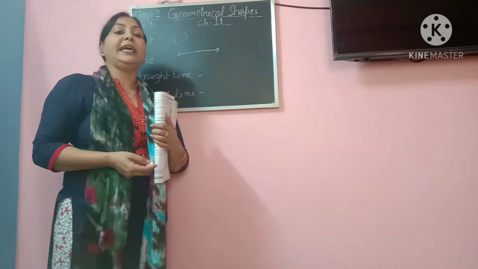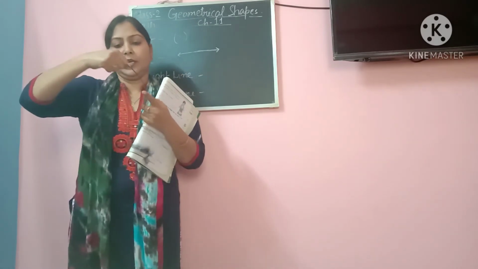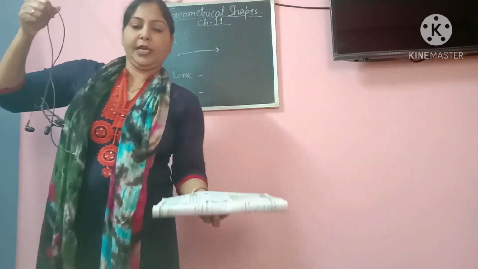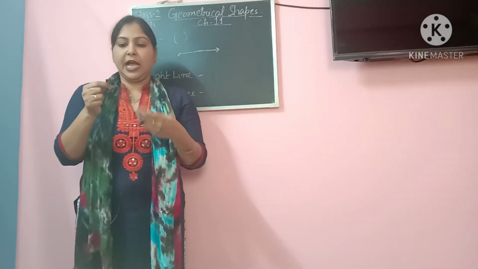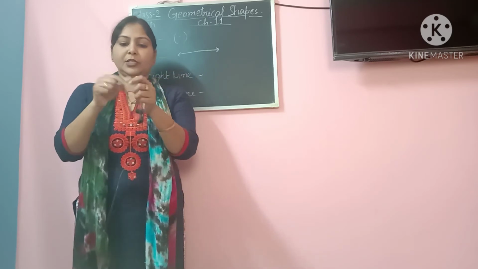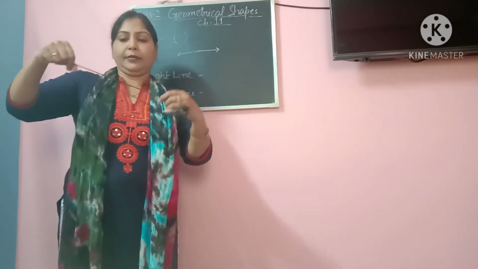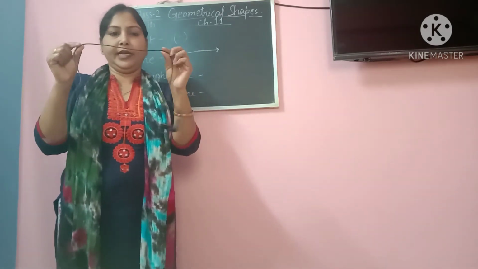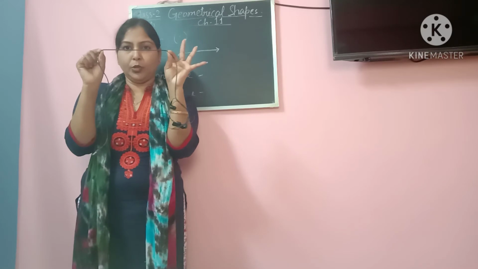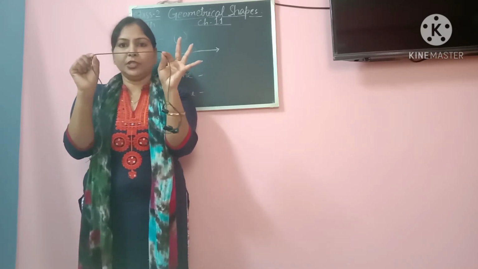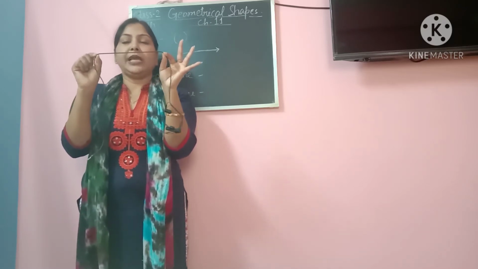Then we have the straight line. Now how can we understand a straight line? Just see, this is a string. Actually, this is a headphone which has a wire. Now this wire, if you hold it in this manner, tightening it from both the ends, the tightened portion which you get to see is showing the shape of a line.